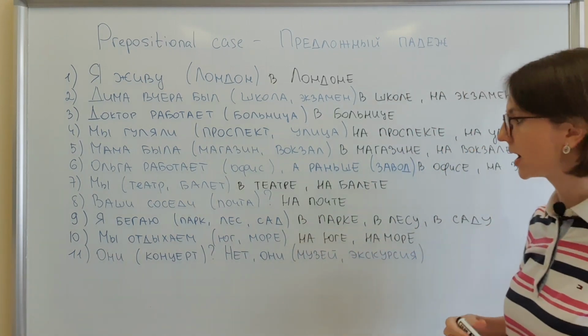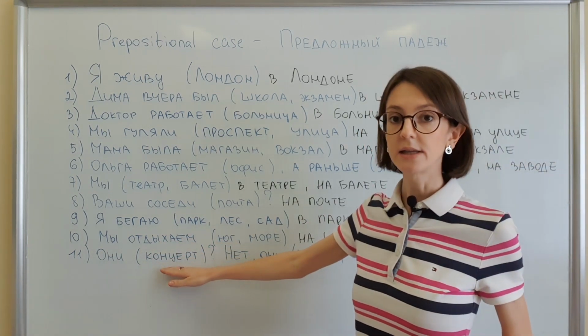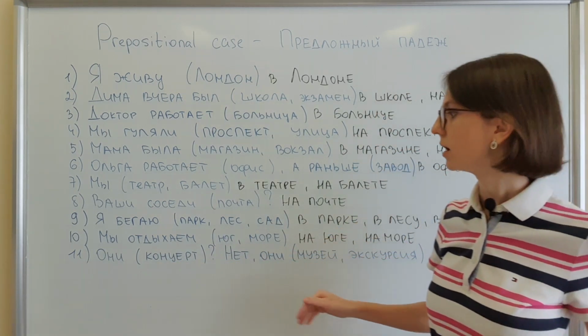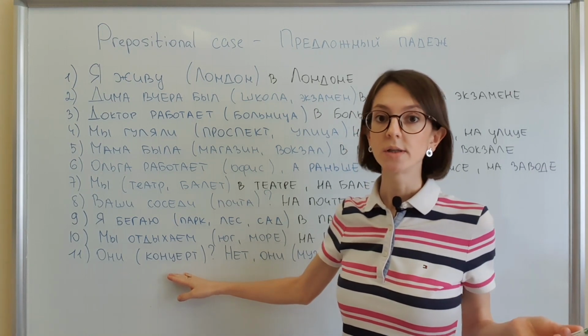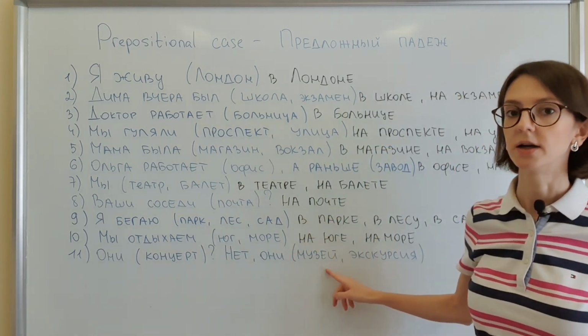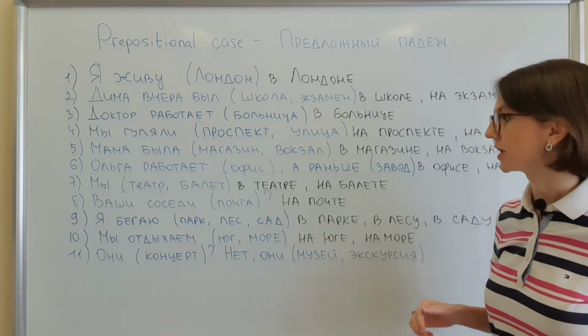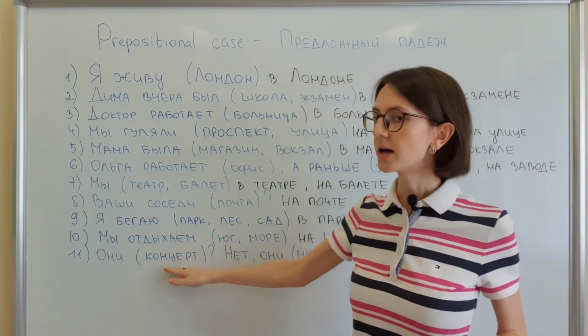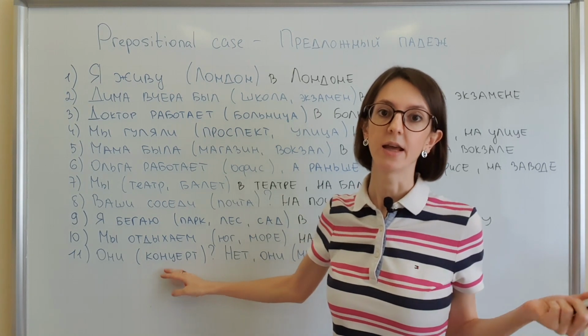And the last one. Они концерт? Нет, они музей-экскурсия. Are they at the concert? No, they are in the museum. They're having a tour or excursion. Они концерт. Concert is an event.